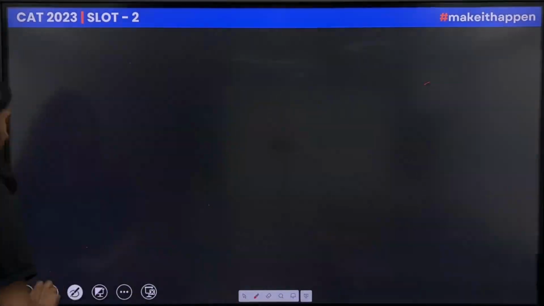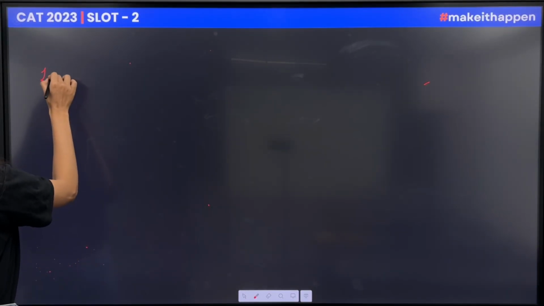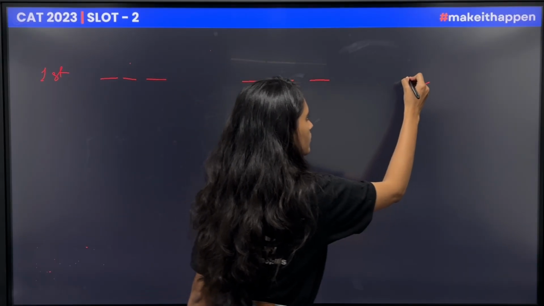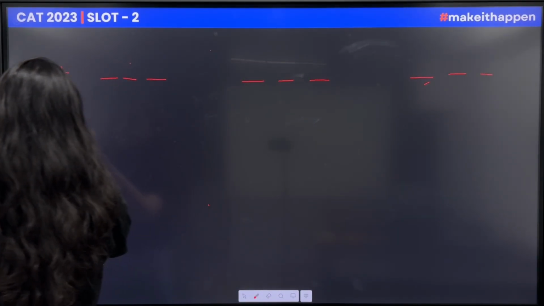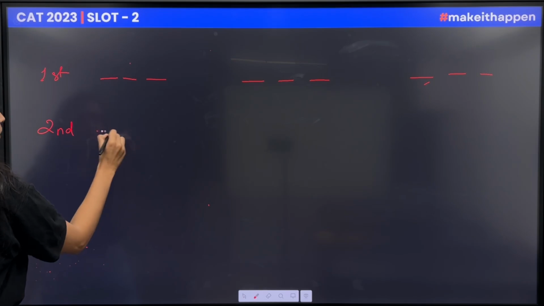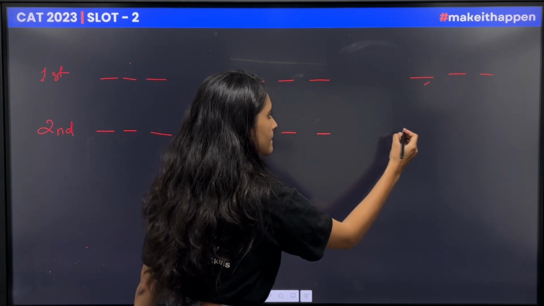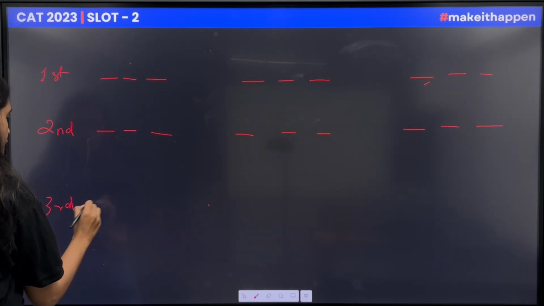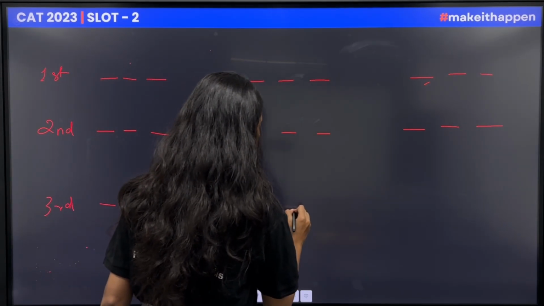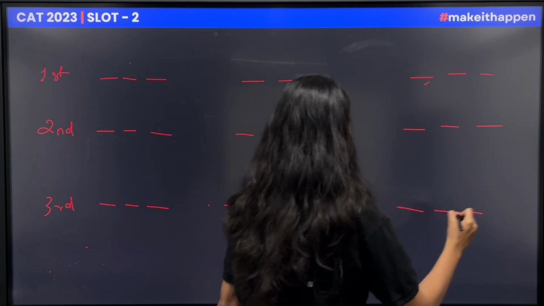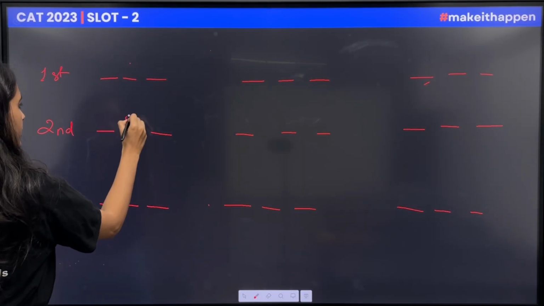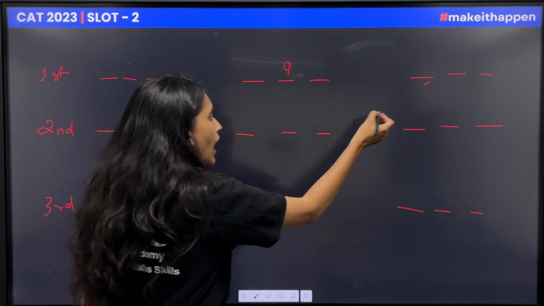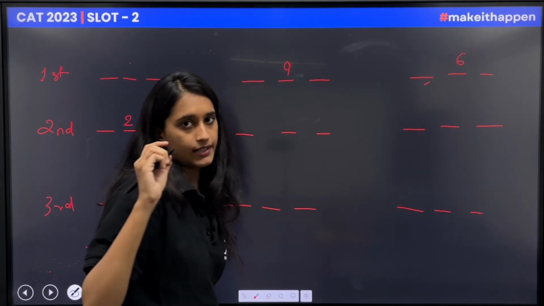Now for the first row, 1 2 3, for second, and for third, and we are given that the median over here is 2, over here it's 8, over here it's 9, and over here it's 6.